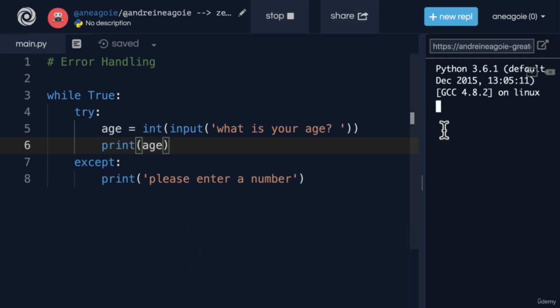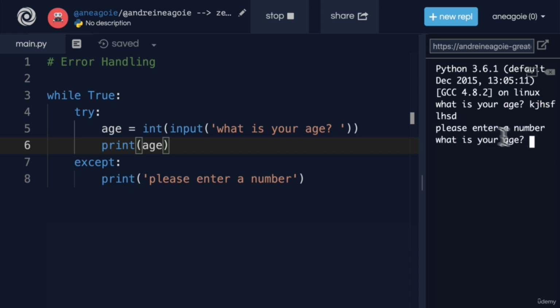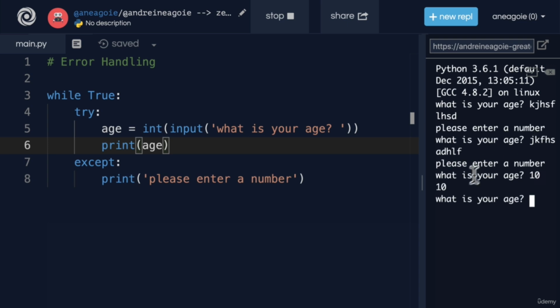Let's see that. If I click run, what's my age? Let's say, nope, please enter a number. What's your age? Let's try to break it again. Nope, please enter a number. All right, fine. My age is 10. There you go. I get the number 10, but uh-oh, it's still asking me what's my age. Ideally, I want to break out of this true statement, right? So how can I do that?